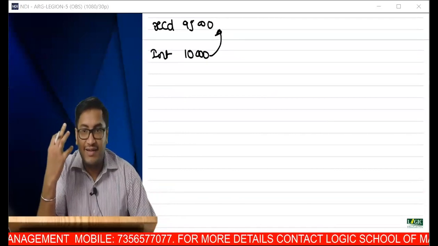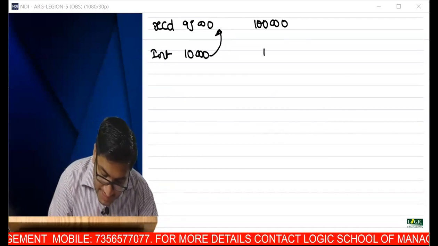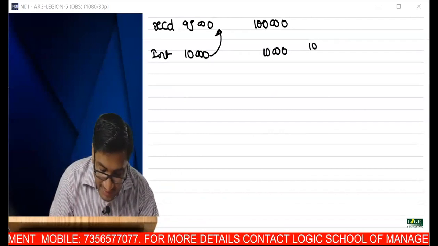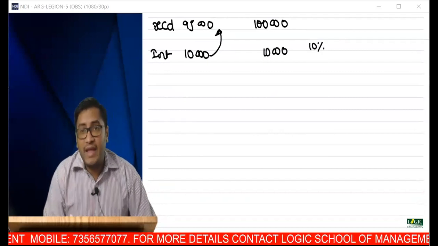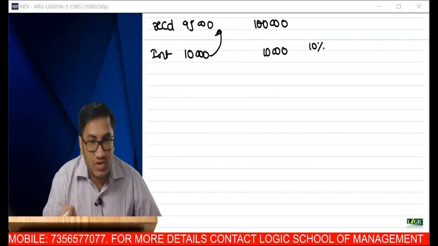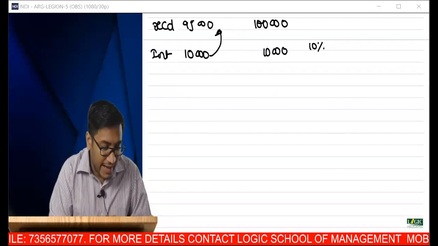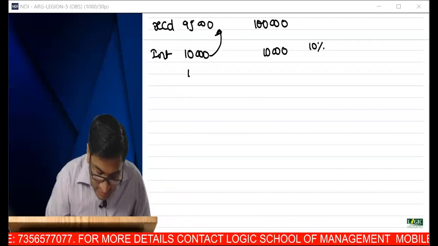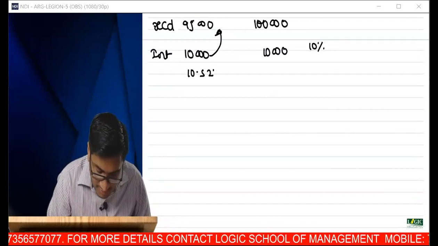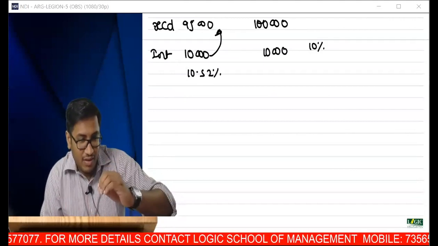Feel like that. Earlier I said I received a loan of 1 lakh and I paid interest of 10,000, so it is 10%. Now what is happening? In substance, you have received only 95,000 and you are paying 10,000. So actually, what is your interest? 10,000 divided by 95,000. You can see that interest would have increased. You are receiving a lower amount and you are paying 10,000.